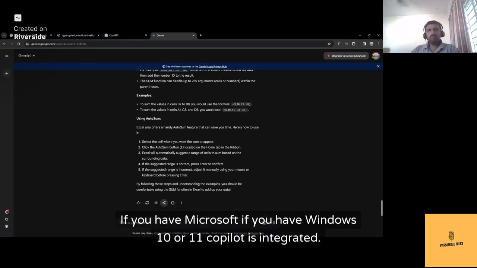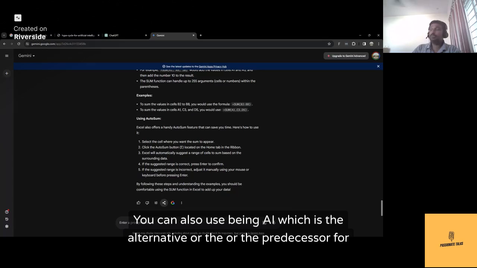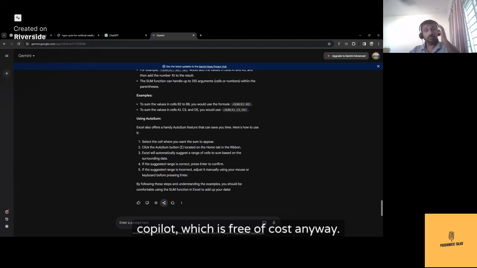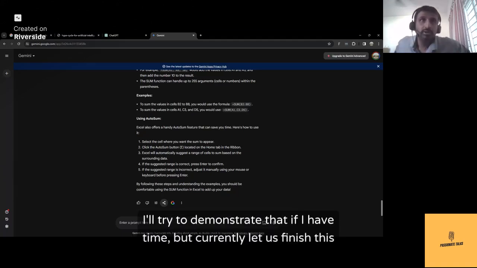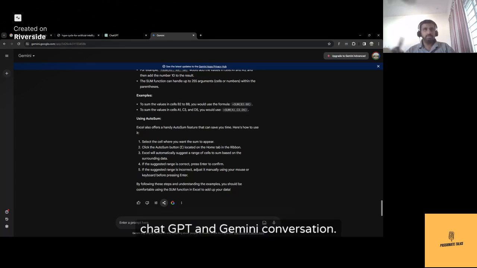But you can start using it on your own if you have Windows 10 or 11. Copilot is integrated. You can also use Bing AI, which is the predecessor of Copilot, which is free of cost anyway. I'll try to demonstrate that if I have time. But currently, let us finish this ChatGPT and Gemini conversation.